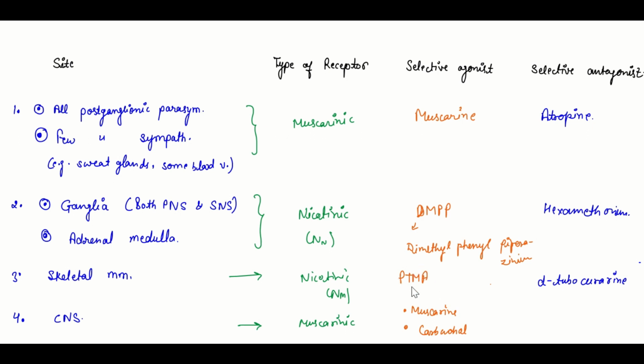And the selective antagonists which act here are, the first one, atropine, and another one, d-tubocurarine. So guys, this was all about the autonomic nervous system, some basic points which we should remember before starting the drugs and all their mechanisms.